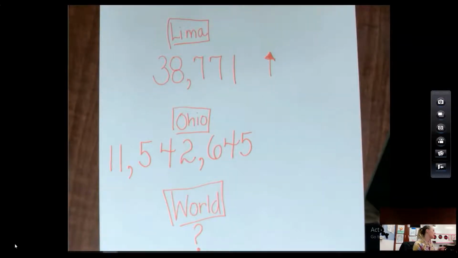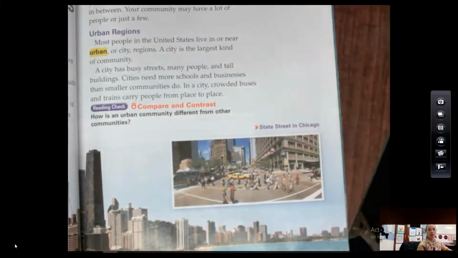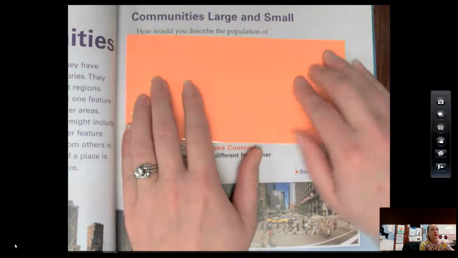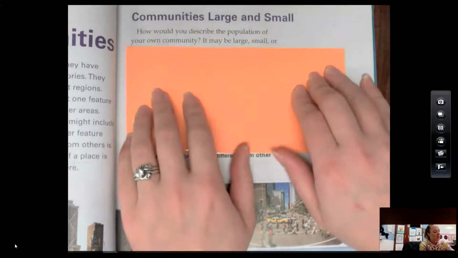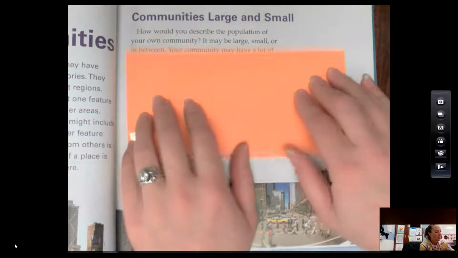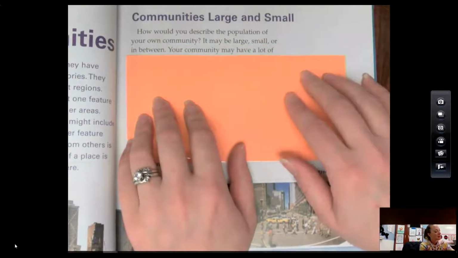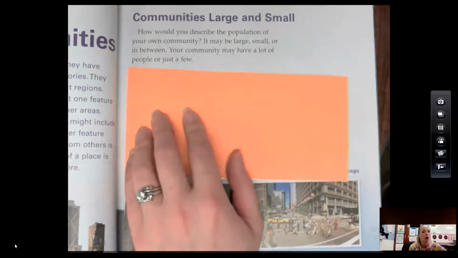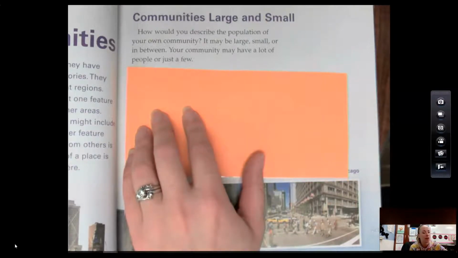All right, kiddos, let's get back into our book. So now we're reading on page 43. All right, kiddos, communities large and small. How would you describe the population of your own community? It may be large, small, or in between. Your community may have a lot of people or just a few. Well, let's think about Lima. Is Lima large, small, or in between? I would say that Lima is in between. It's not a super small town like Bluffton or Cairo, but it's also not large like the cities we'll be reading about today. So Lima is in between.